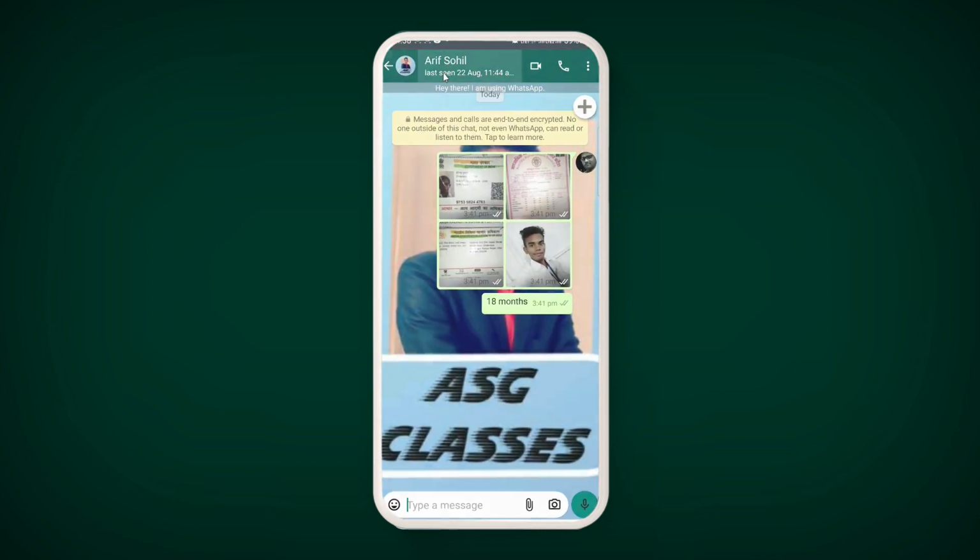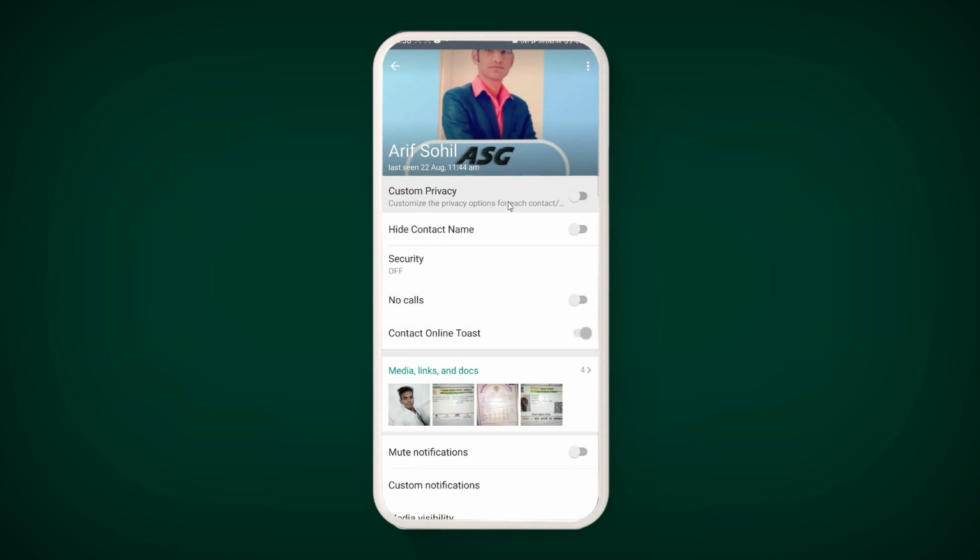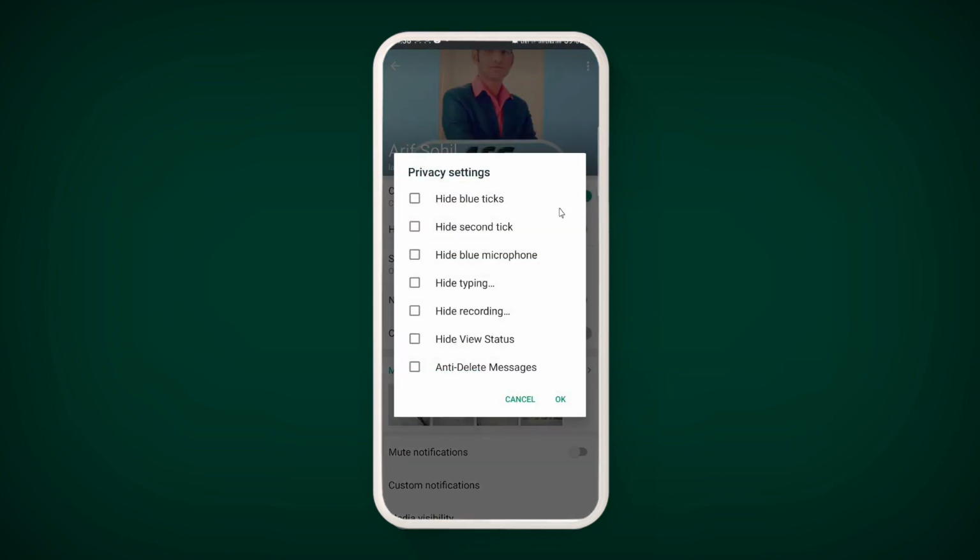Click on it and you can see the custom privacy option is available. You can enable hide blue ticks, hide second ticks, hide blue microphone. So these options are available. If you want, you can use them.